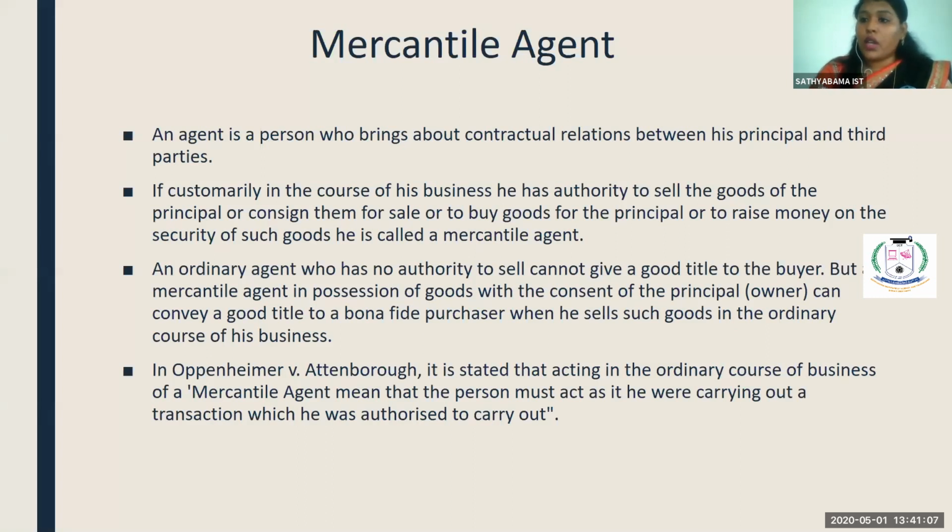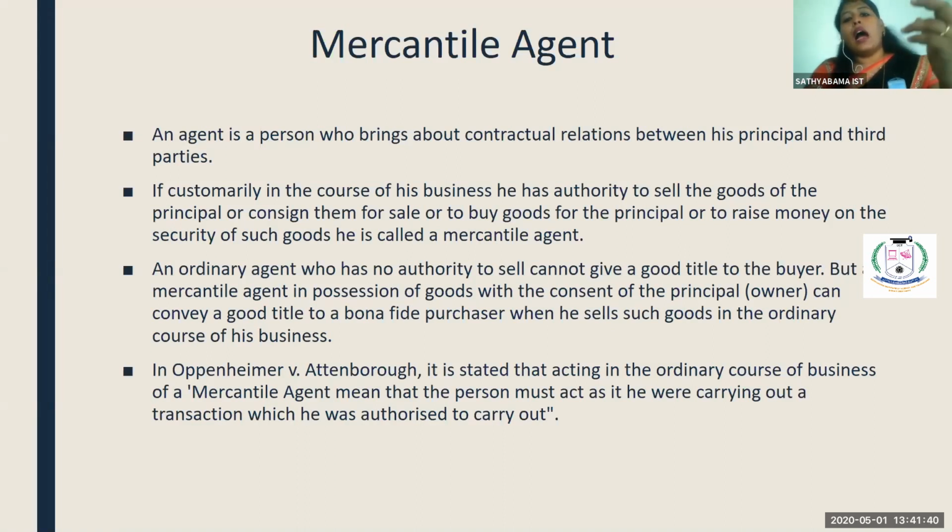The agent acts on behalf of the principal, and he can sell the goods during the course of business. He can hold the custody of the goods during the whole course of business. He can enter into contract for selling the goods on behalf of the principal. An ordinary agent who has no authority to sell cannot give a good title to the purchaser. In case an agent is not having the proper authority, he cannot give a clear title to the purchaser.